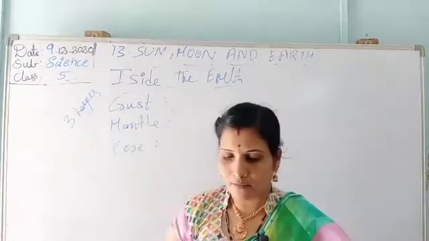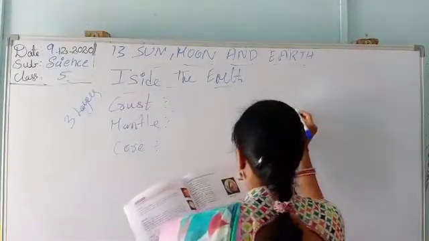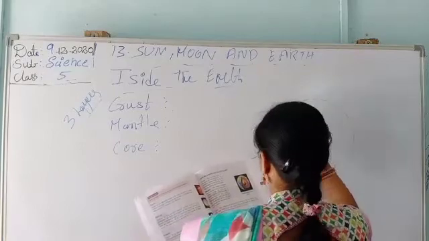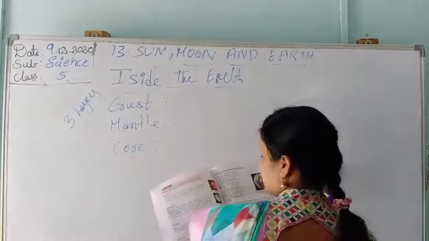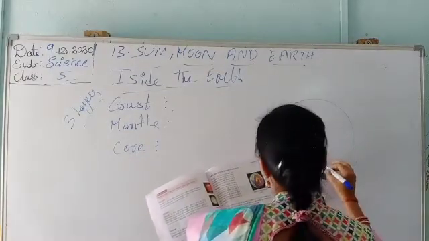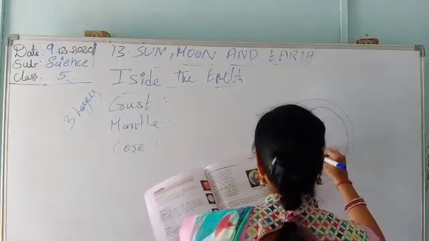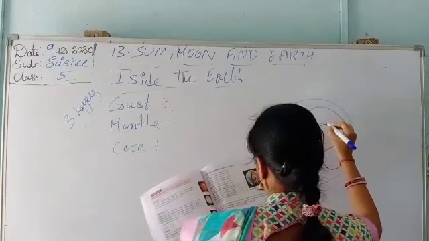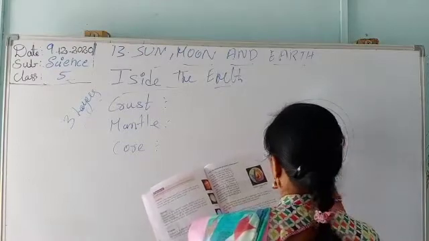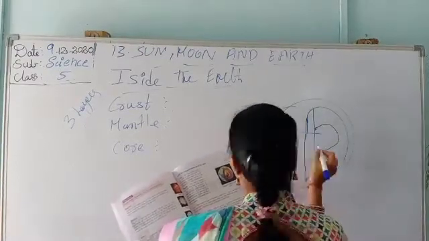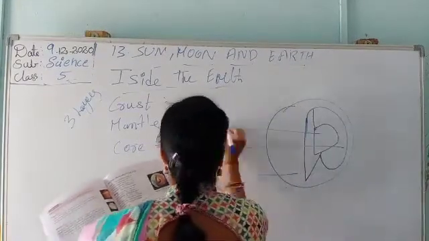The outer layer of the earth is called crust. Once I will draw the diagram here. Here a round diagram is given, in this shape, and inside it he has given 1, 2, 3.